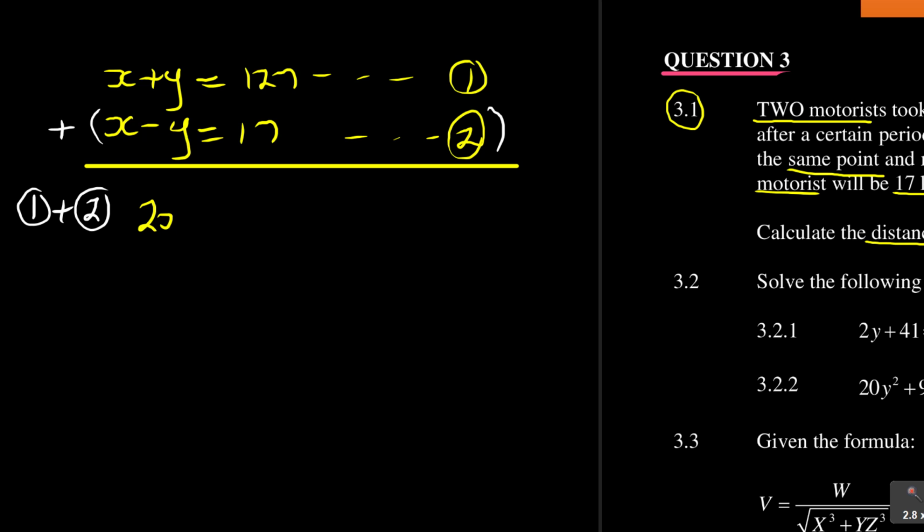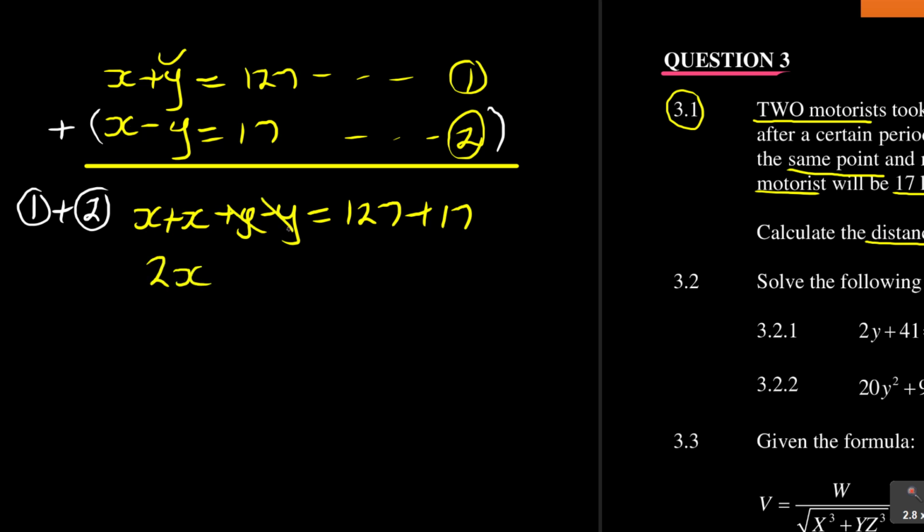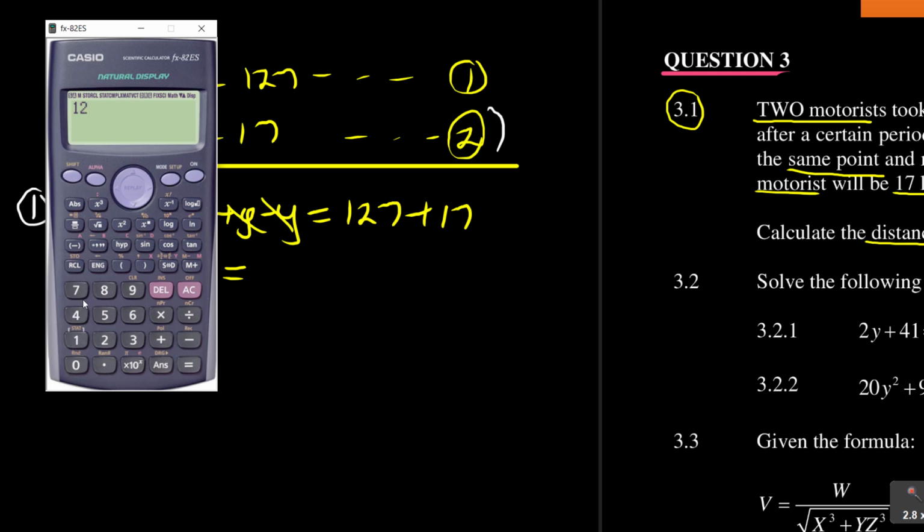If I'm doing it step by step, it will be x plus x, and then the other one will be plus y minus y, because I'm adding, and then after the equal sign, 127 plus 17. That's what I'm doing. So it will be 2x plus y minus y is equal to 127 plus 17. Now x plus x is 2x, the y terms cancel, and when you add 127 plus 17, you get 144.